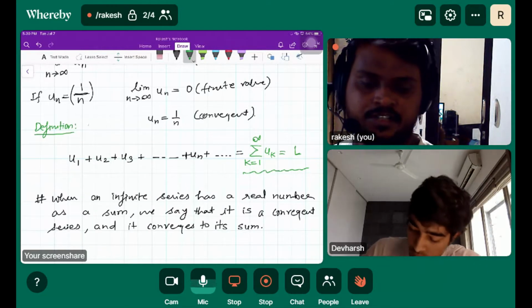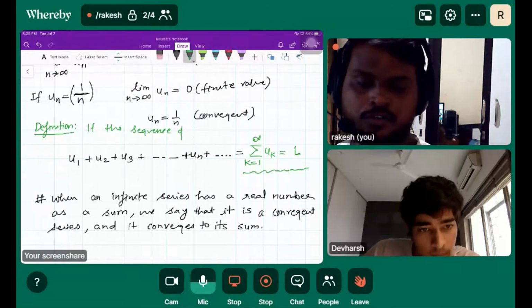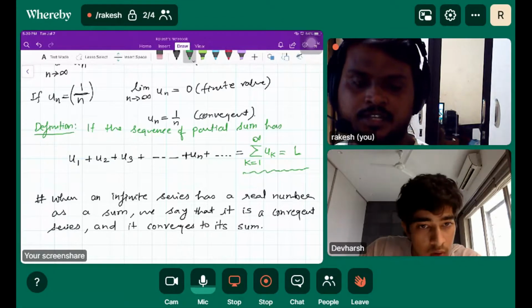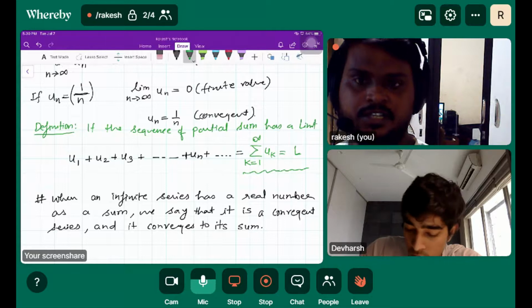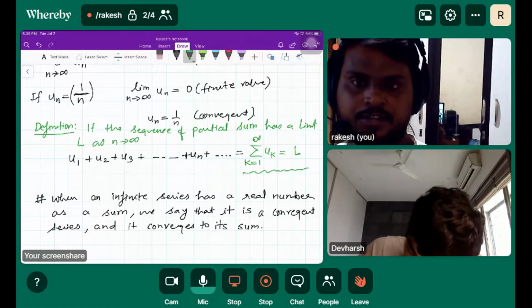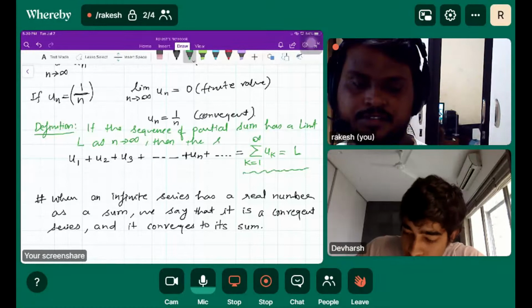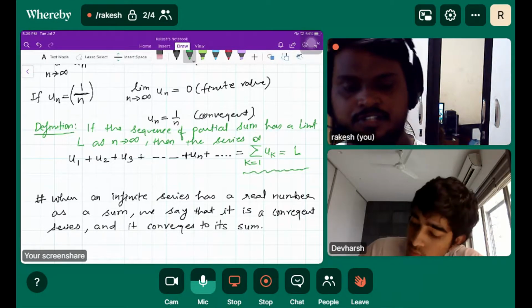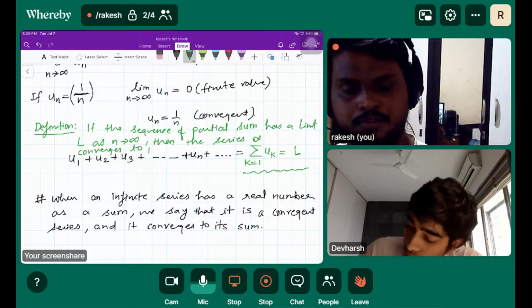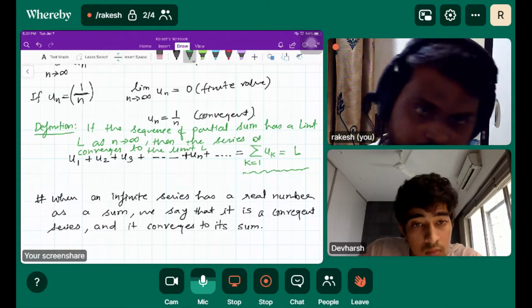The definition is, if the sequence of partial sums has a limit L as n tends to infinity, then the series converges to the limit L. I hope you can make a difference out of this line.